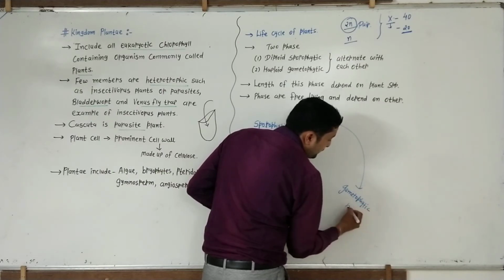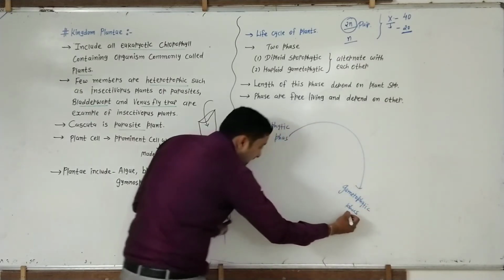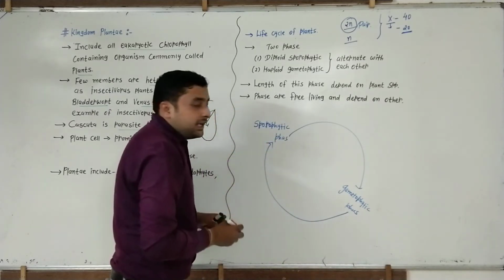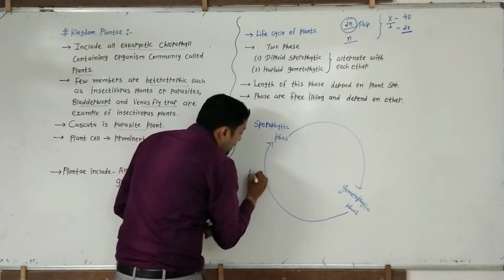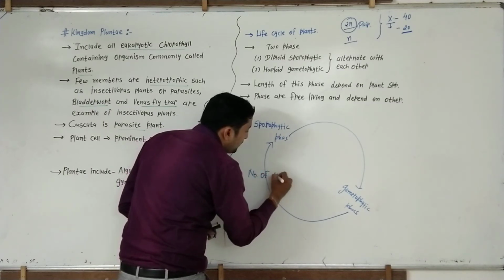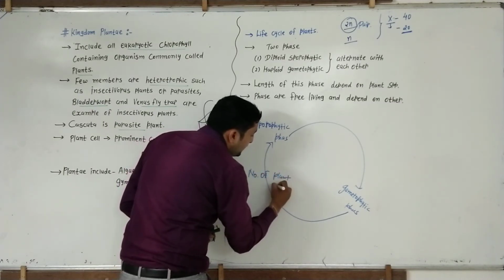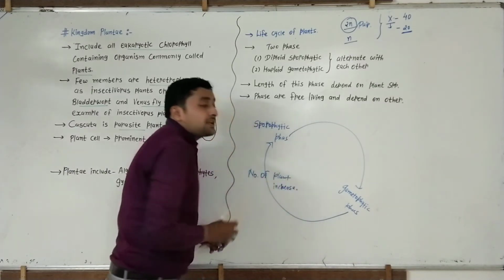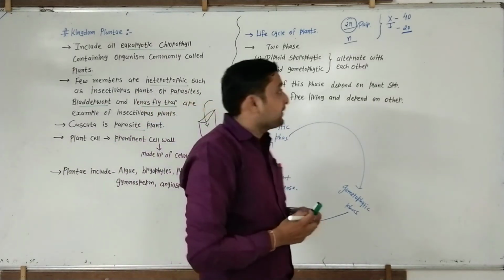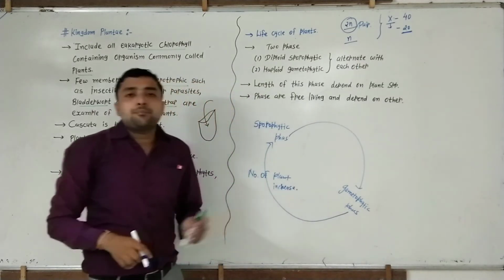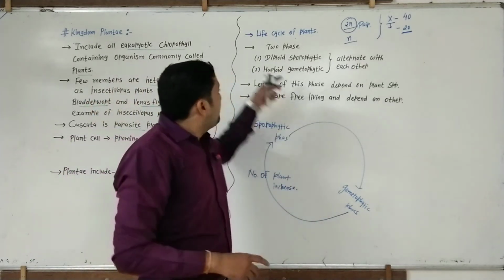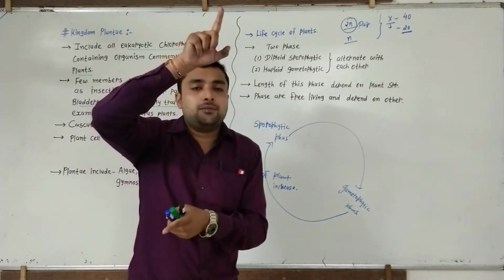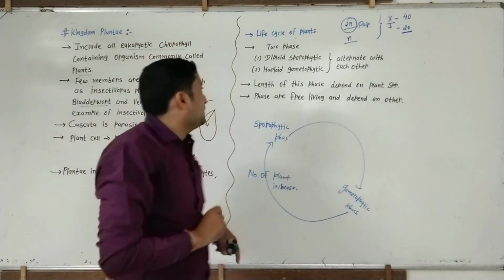Then again from the gametophytic phase to the sporophytic phase. In between, the number of plants increases. In short, a new generation is formed. So each and every plant performs these two phases, the sporophytic phase and the gametophytic phase, alternating with each other.